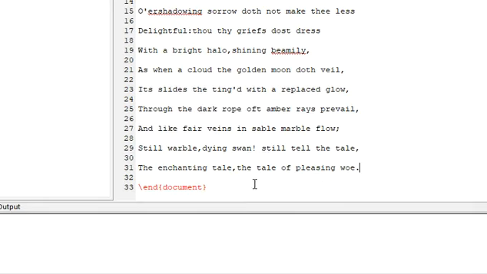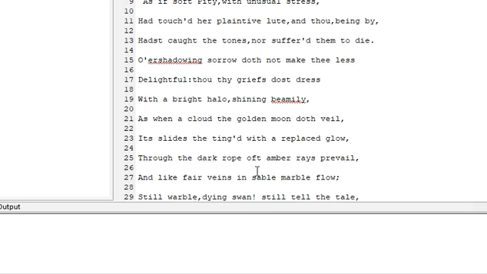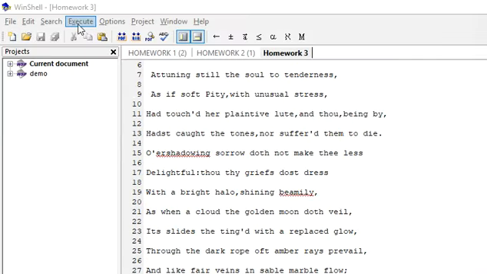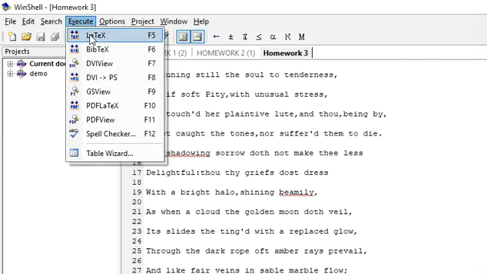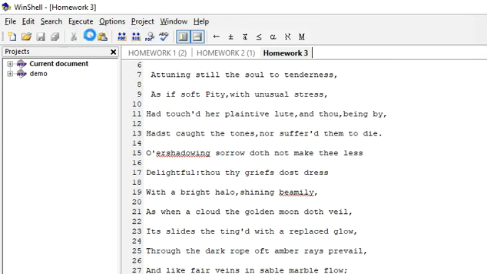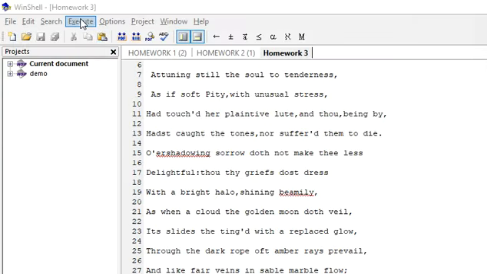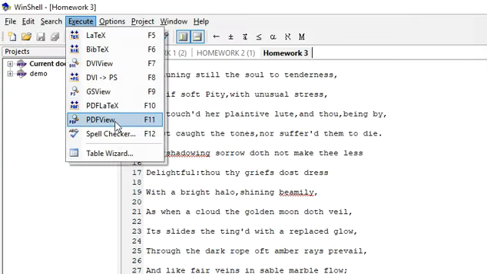so yeah, I have completed this document in this way, as you can see, and finally I'm going to execute it. How could I execute it? I will click on execute, click on LaTeX. Let's see the output that came. Is there any error or not? So yeah, there is no error. Everything is okay. Now it's time to click on execute, PDF view. Okay, so here I'm clicking execute and then PDF view.